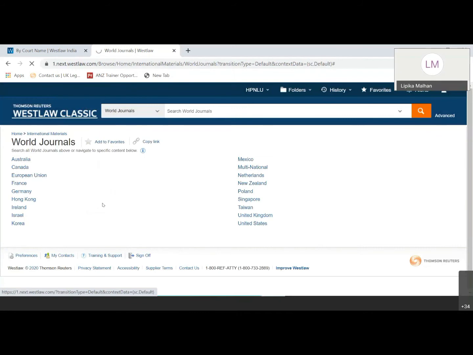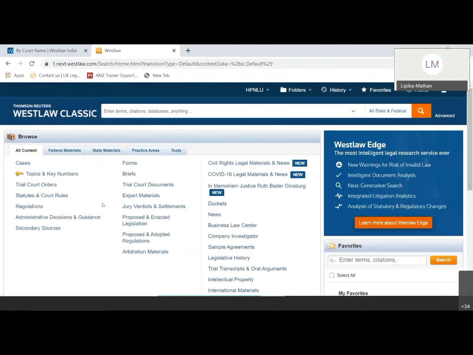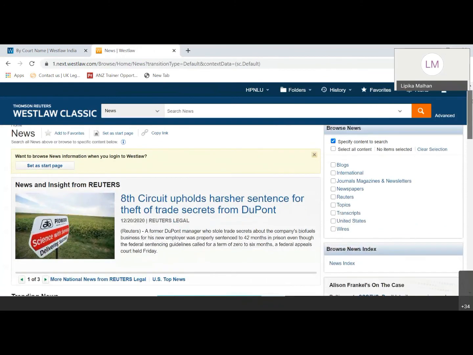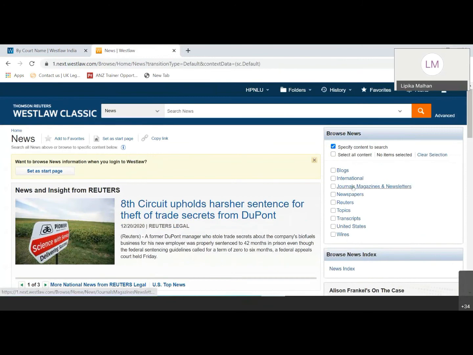The last part here would be the news section. So you also have a vast news section to look at. When you are on this page, you can click on the news section here. The left hand side will give you news from Reuters. On the right hand side, you can browse the news by blogs, journals and magazines which are available, topics, as per the states in US, and also by news index.